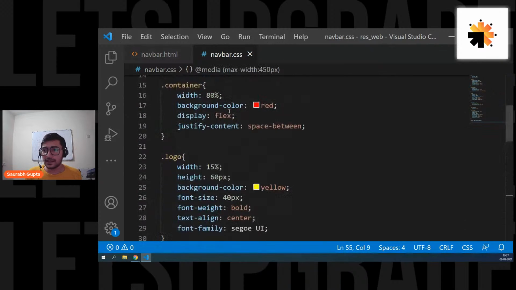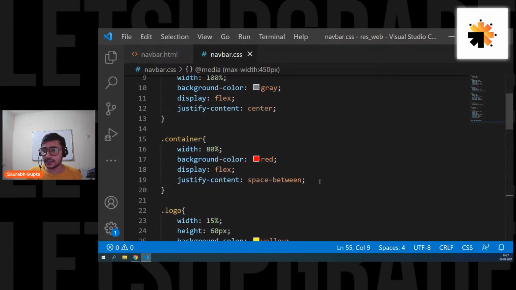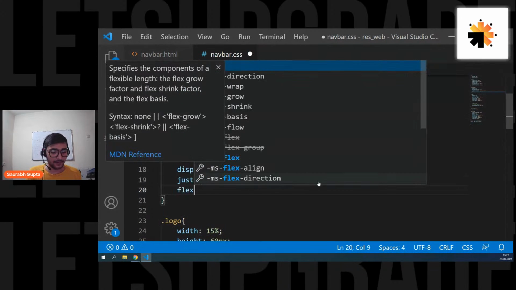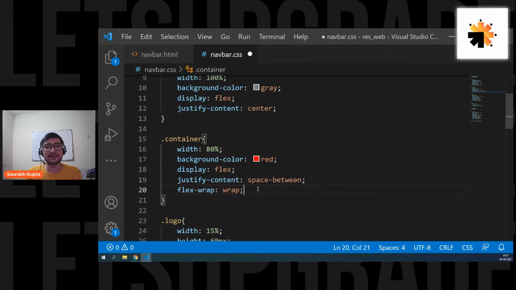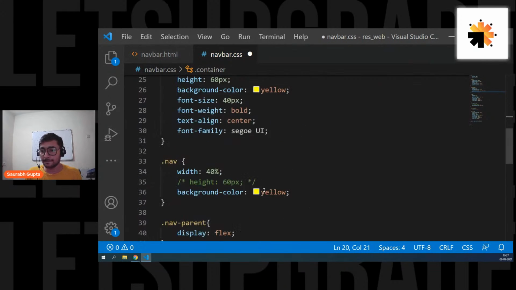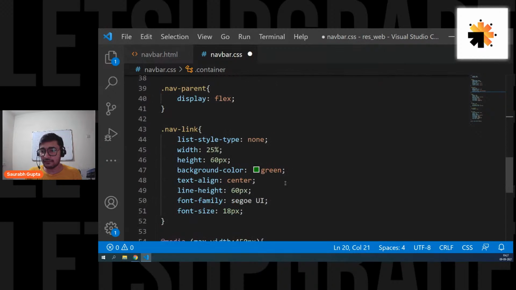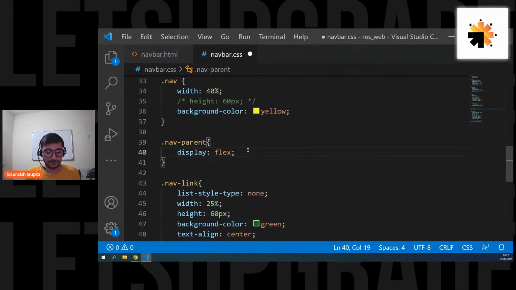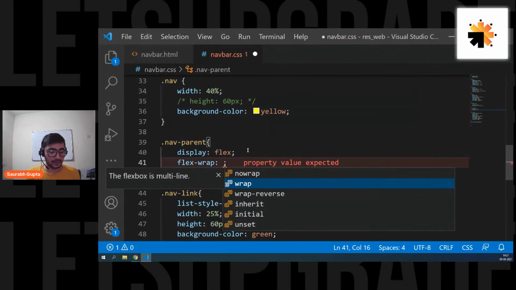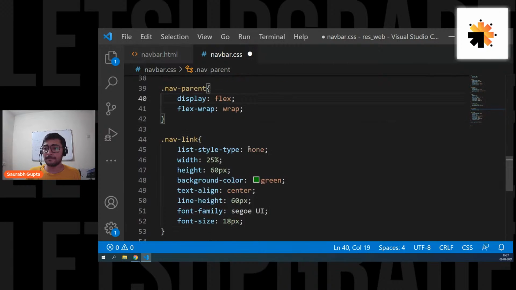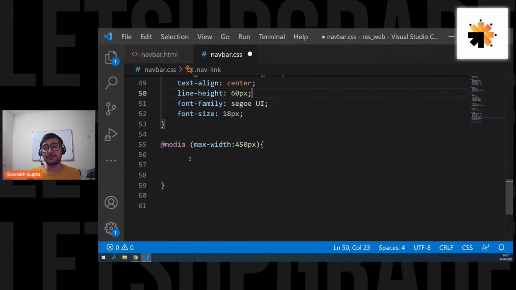And one more thing, wherever I have given display flex to the container, I want to add flex wrap, so that elements get wrapped accordingly. Also in my nav link here, flex wrap. And that's it.